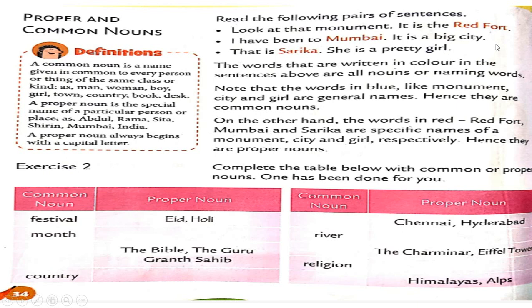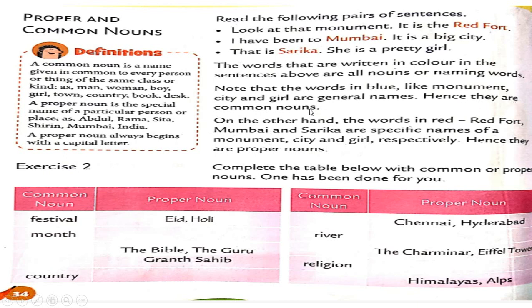In these sentences, not only red but blue color names are also given. So students, these are called nouns. Now, what is a common noun and what is a proper noun? See here, the words in blue like monument, city and girl are general names, right? You can see here this word monument, then city and girl. These are general names. General means common names. So we can say they are common nouns.